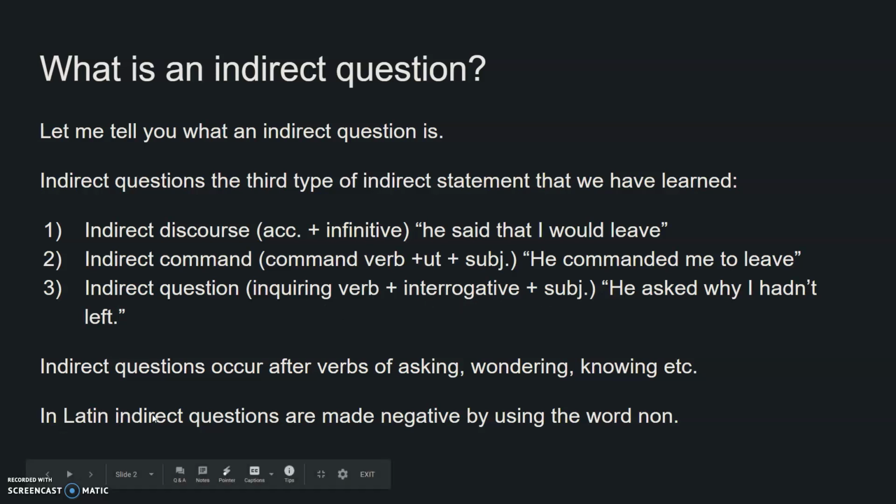As we've learned with every type of subjunctive so far in Latin, you need to know how negatives are introduced. Indirect questions are going to be like result clauses in that they just use the word non. So a good thing to remember, indirect questions, you just use non like result. Almost all our other forms of the subjunctive are going to use ne. So good thing to remember.